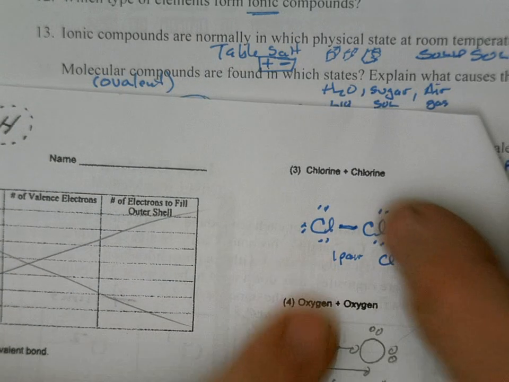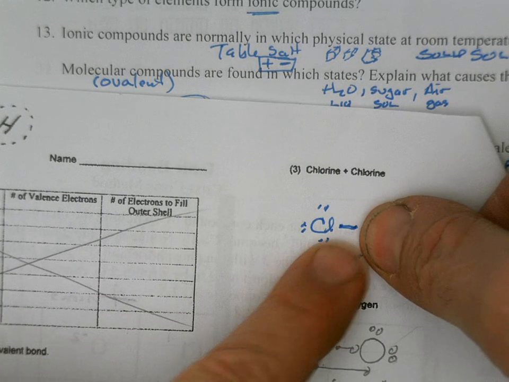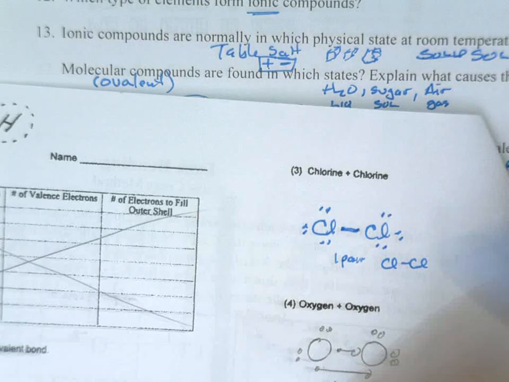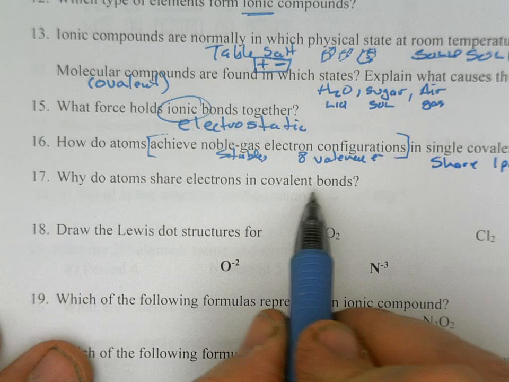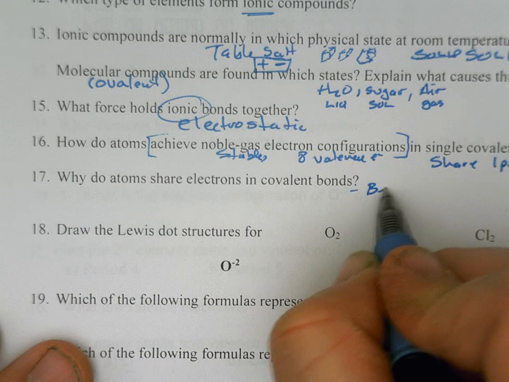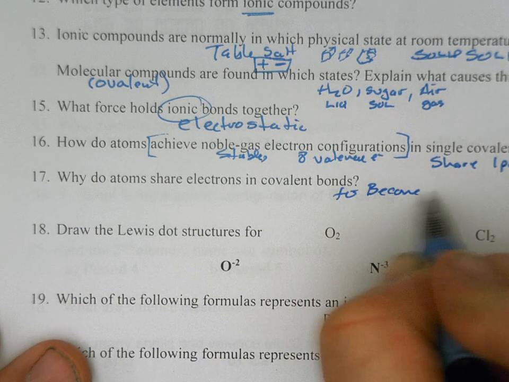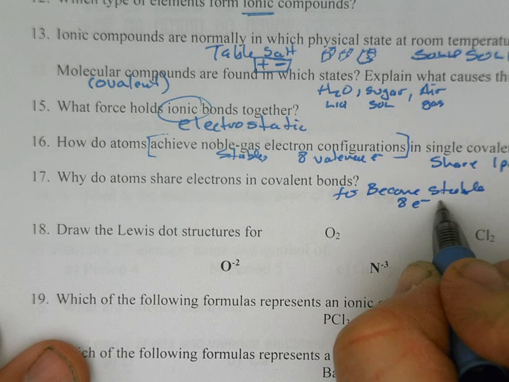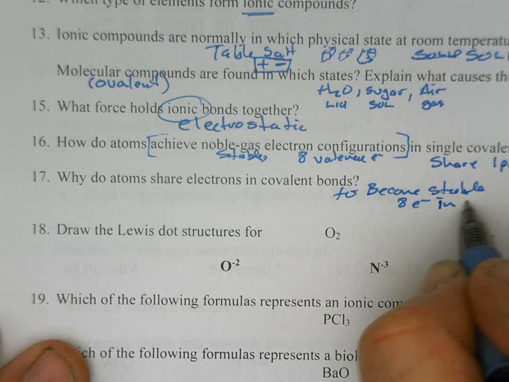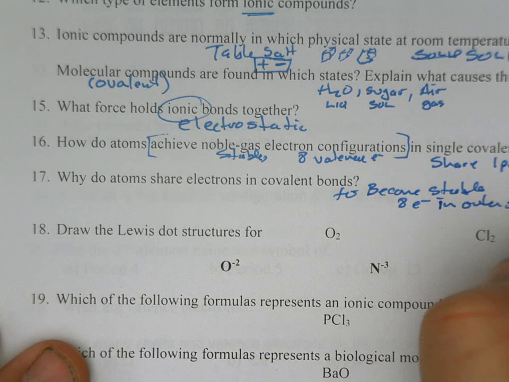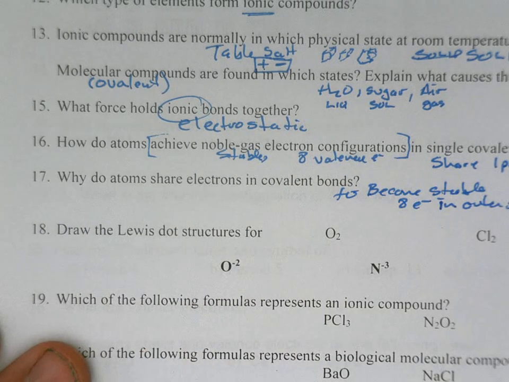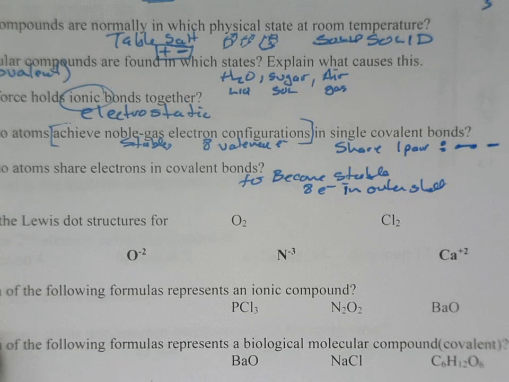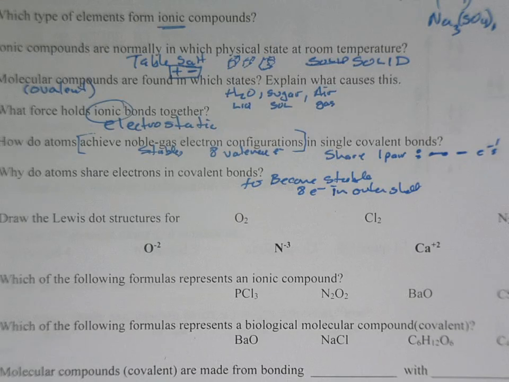This chlorine right here, when you cover up this one, this chlorine has 8 electrons. Cover up this chlorine, it has 8 electrons. They share electrons to become stable. To become stable, which means they have 8 electrons in their outer shell, which means they have achieved noble gas electron configuration. Oh, I went off the page there. Sorry about that. Zoom out. Sorry. Take a look there.